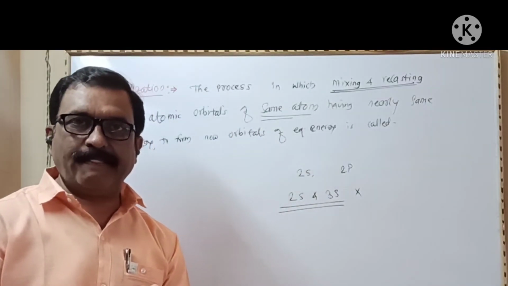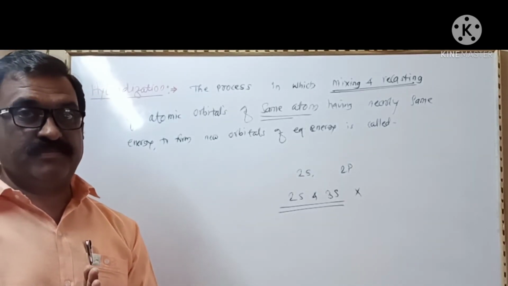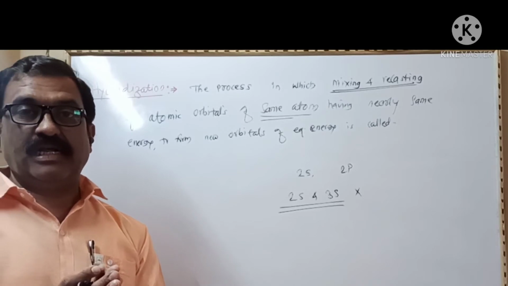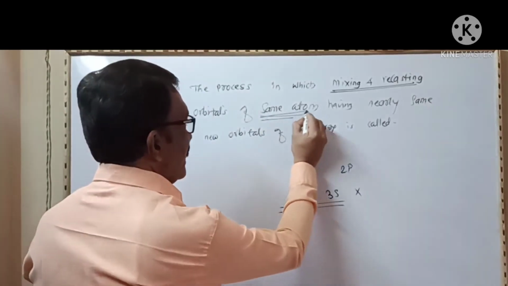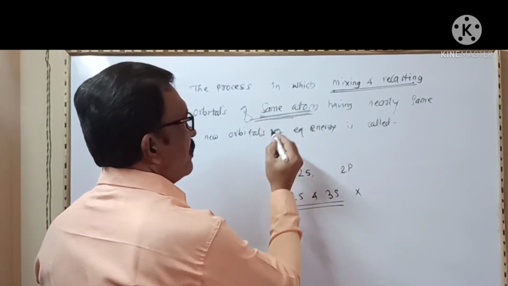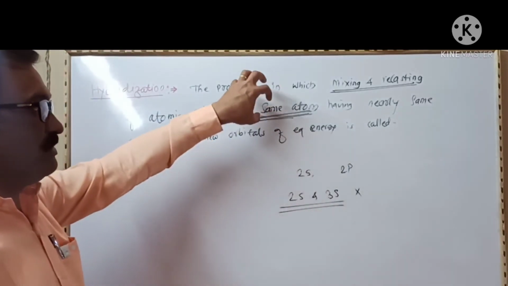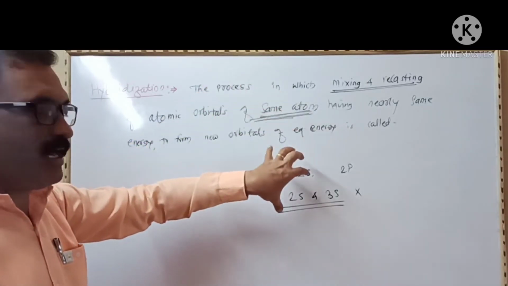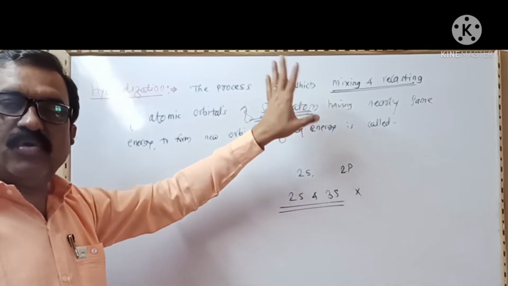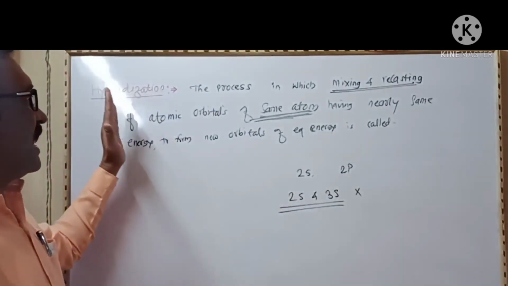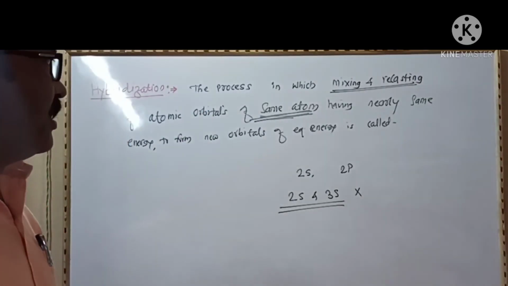According to valence bond theory, the half-filled atomic orbitals of two atoms can overlap. But here, the mixing and recasting of atomic orbitals of the same atom takes place. The atom must be the same. The energy of the atomic orbitals must be nearly the same to undergo hybridization. Hence, hybridization is a mixing as well as a recasting of atomic orbitals.